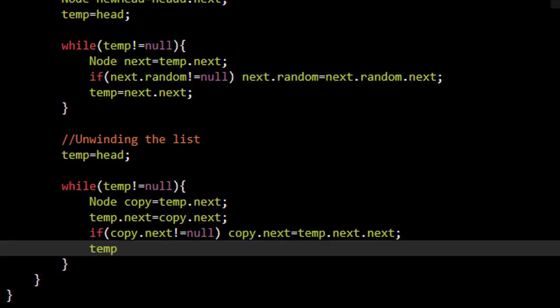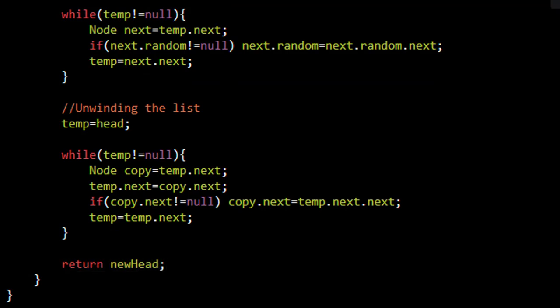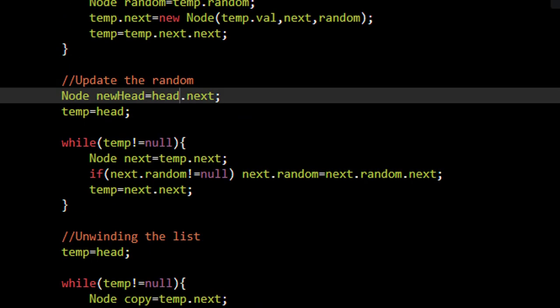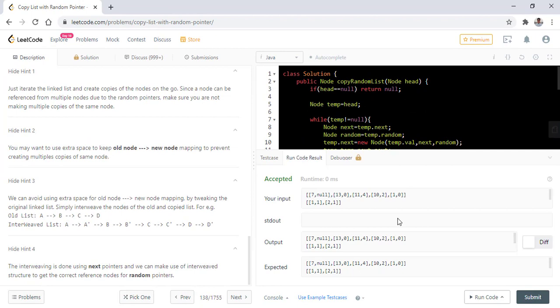Now we need to move this temp to its next pointer. At the end we just need to return the new head that we have declared previously, and that will be the answer that we were working with. Now this completes the coding part. Let's run this code. So it ran successfully.